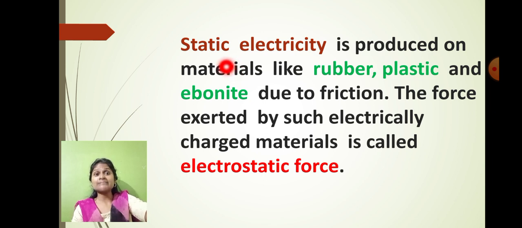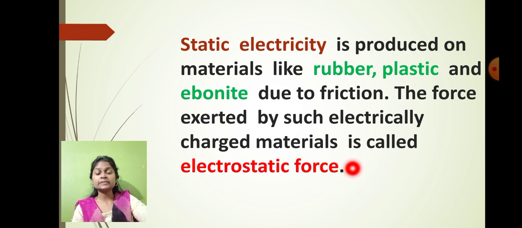Do you remember static? Static means what? Steady, which is not moving. So the static electricity is produced on material like rubber, plastic and ebonite rod. So there is a glass like rod which we call what? Ebonite material. The static electricity is produced on materials like rubber, plastic and ebonite due to friction. So the force exerted by such electrically charged material is called as what?